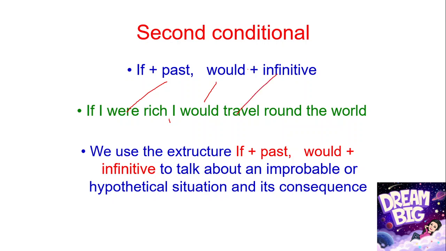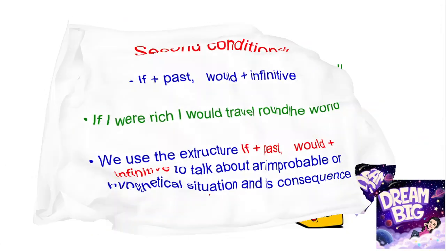So therefore, since this is the structure of the sentence, we can say that the sentence is in the second conditional. We use the structure if plus past form of the verb and then would plus infinitive to talk about an improbable or hypothetical situation and consequence, meaning something that has not happened.